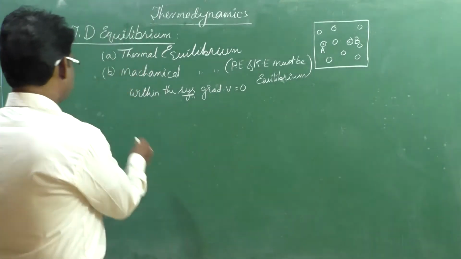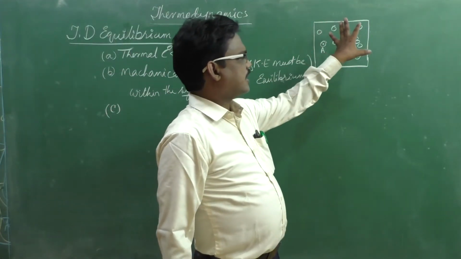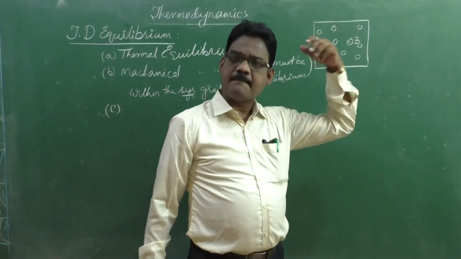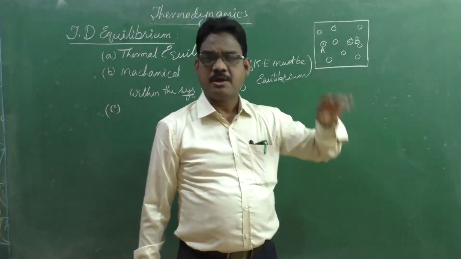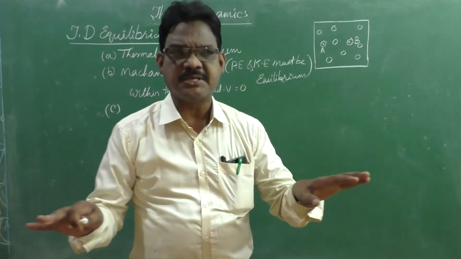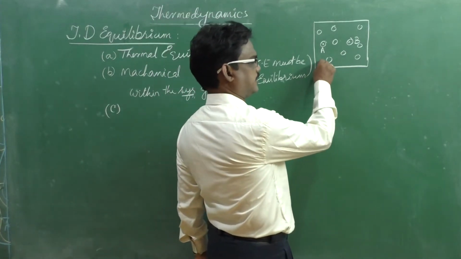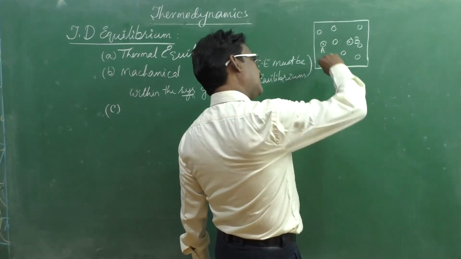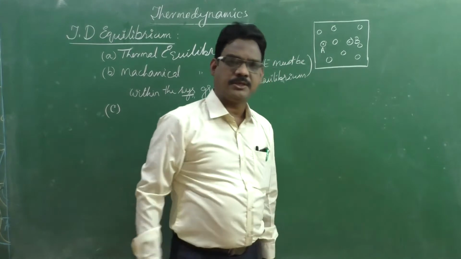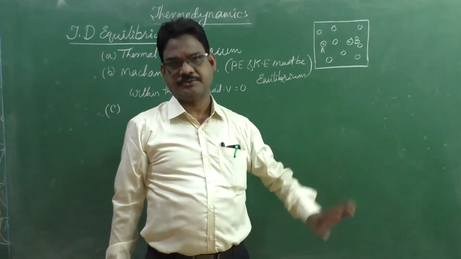And the third condition is that all the chemical processes are completed, or chemically it is in equilibrium. Suppose some fuel is present here; the fuel either needs to complete the combustion or whatever reaction is related to it.